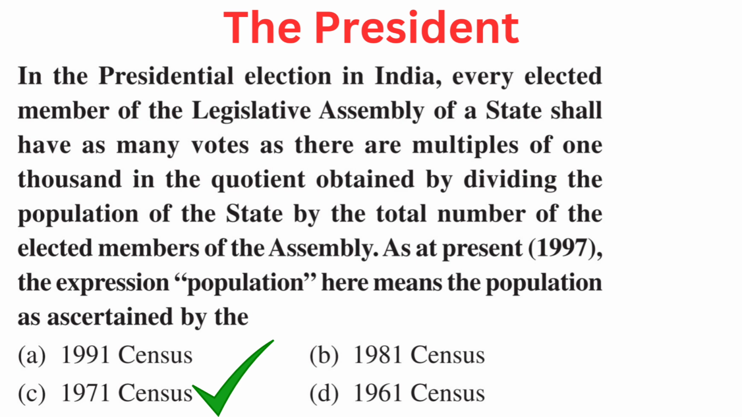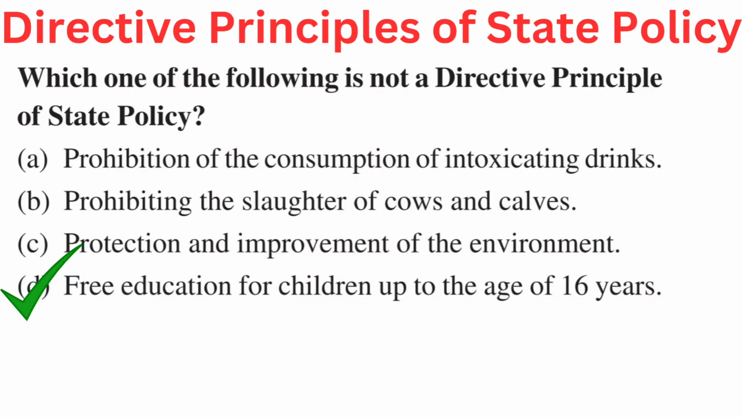Your options are A. 1991 census, B. 1981 census, C. 1971 census, or D. 1961 census. Right answer is C. 1971 census.